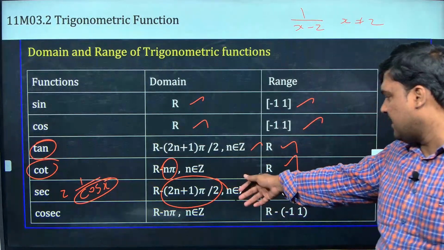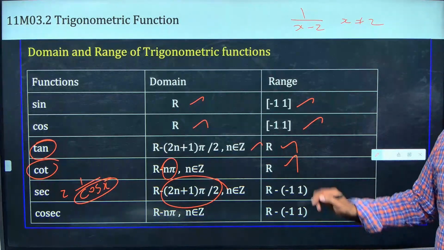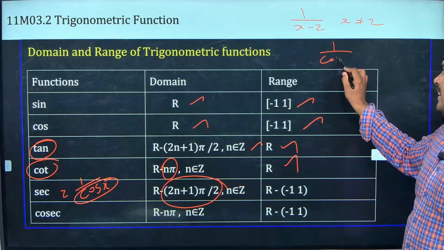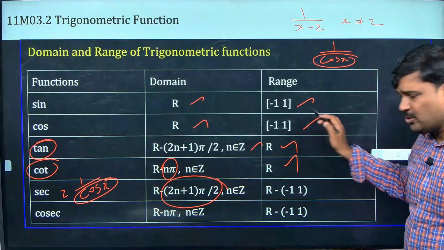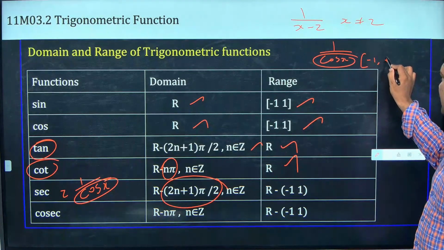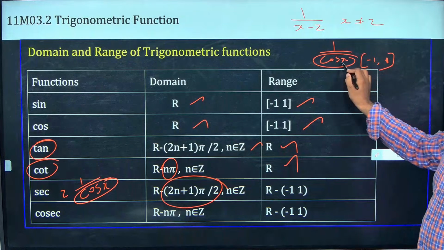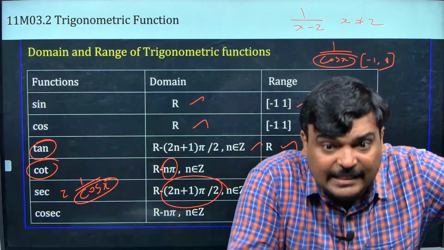So odd multiples of 90, 2n plus 1 pi by 2. And similarly, now think, I say 1 divided by cos x, what is the range of cos x, -1 to 1. So anywhere this number will be between -1 to 1, correct. This number will be -1 to 1. 1 is one number divided by a number less than this.